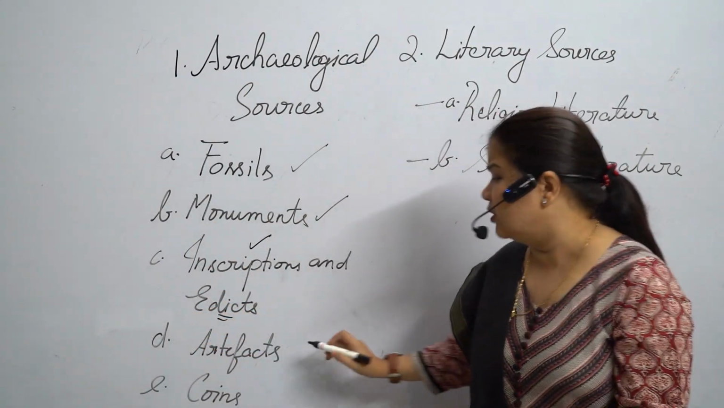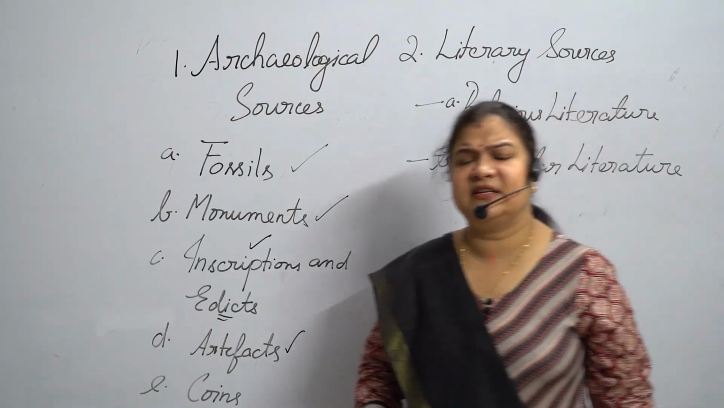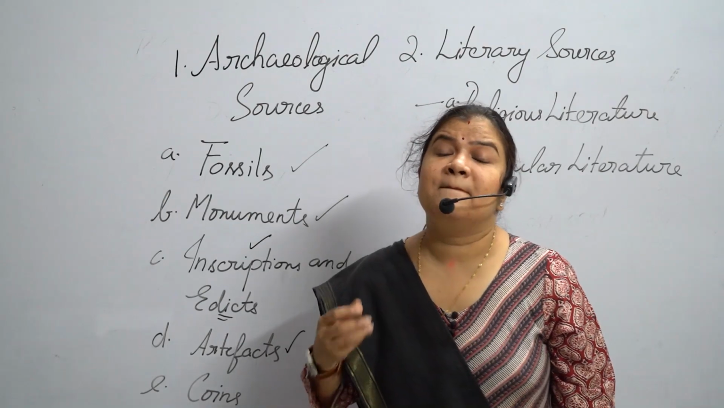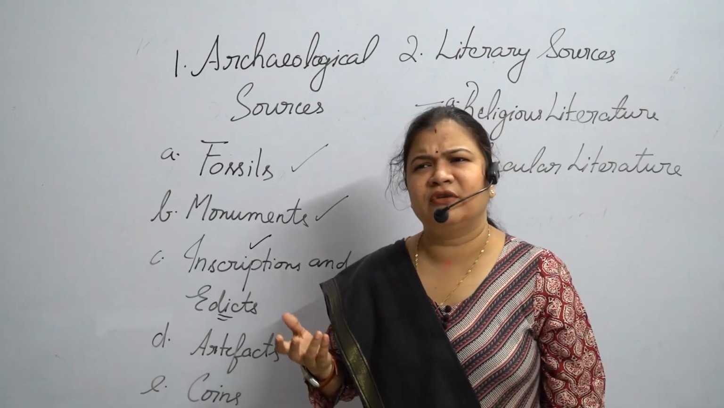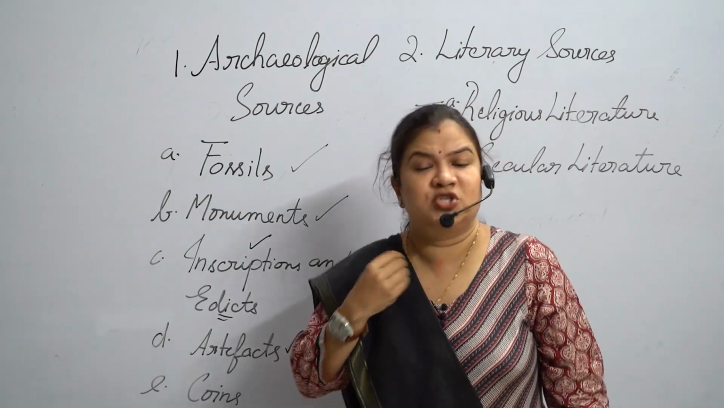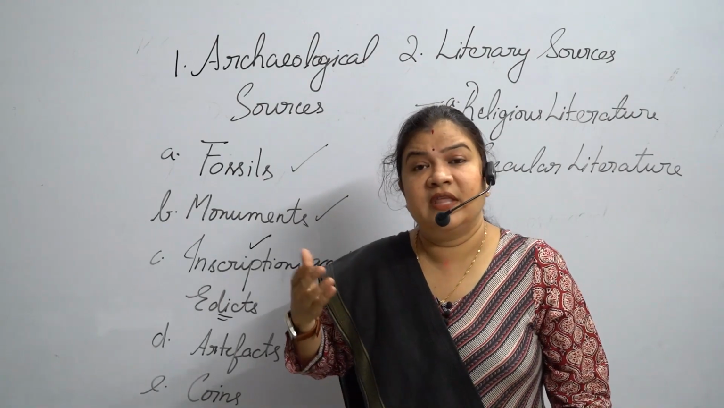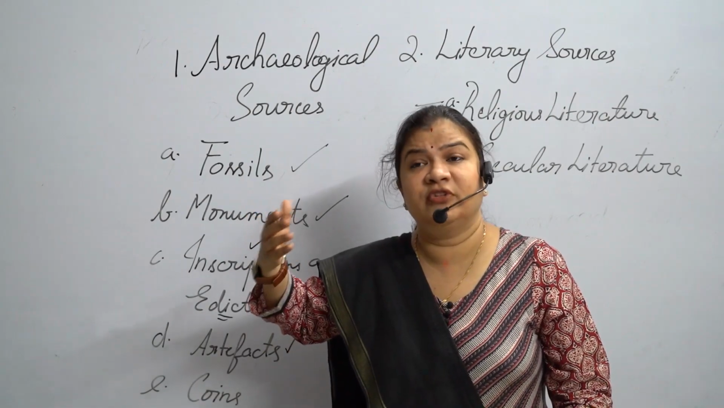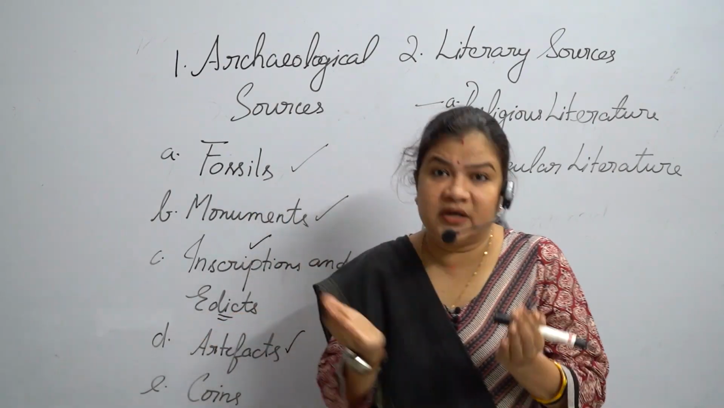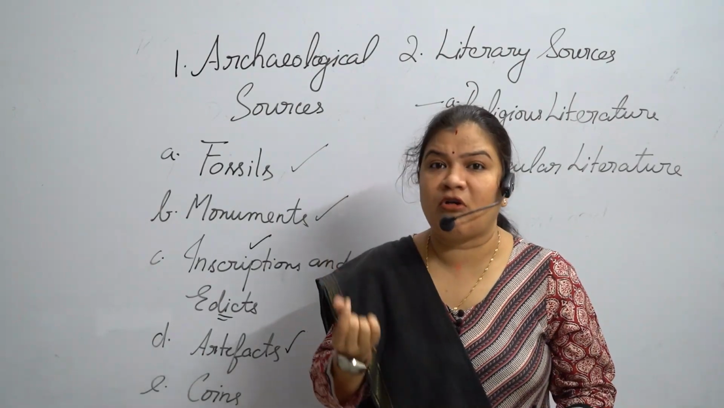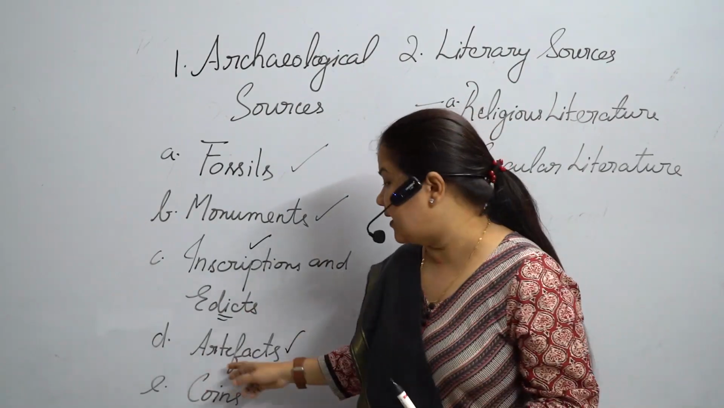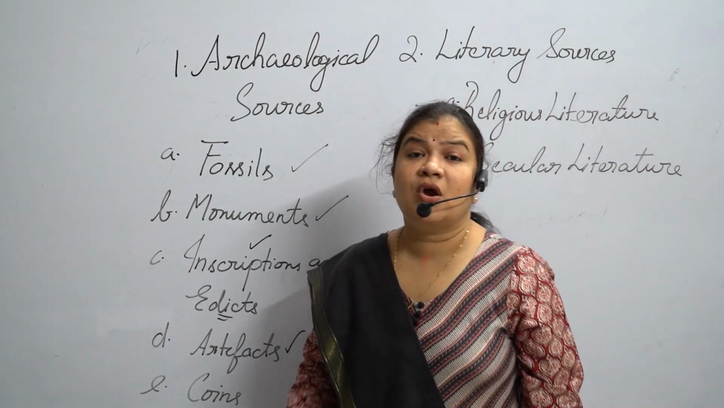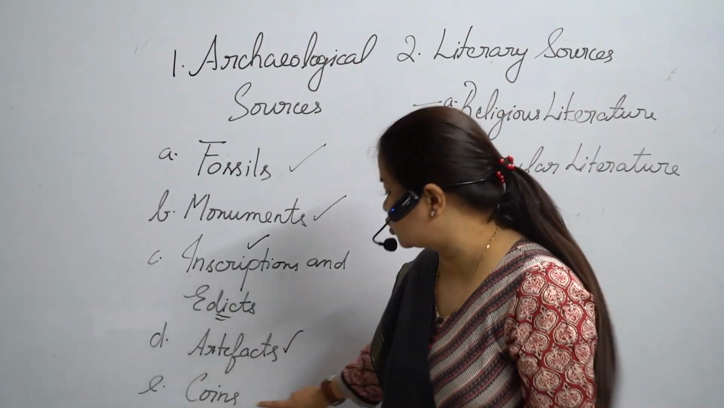Now, moving on to artifacts. What are artifacts? Artifacts are man-made objects, like pottery, jewelry. They provide a source of information about the lifestyle of the people, of the early humans, like through pottery, jewelry, coins, weapons. These are all examples of artifacts. Coming to coins. Coins are a very important source.